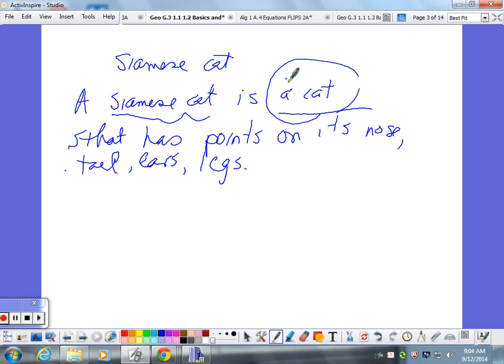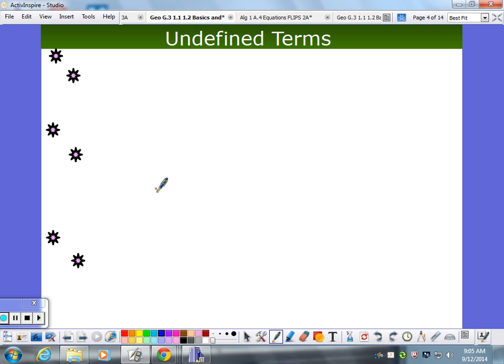The problem is, you need some kind of category to start with. So we're going to start with some undefined terms that we can use to build definitions on. Our first undefined term is a point. Now you know what a point is, right? What's a point?